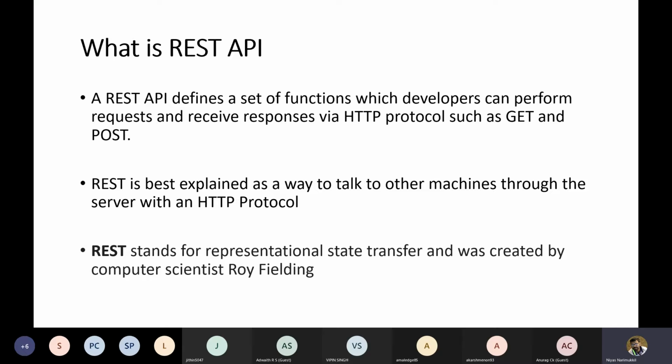The application that needs some resource will send a request to the API provider. Then the API provider will process the request, create an output, and send the output back to the requesting client in the form of API responses. This kind of communication works under the REST architecture. REST, representational state transfer, was created by a scientist called Roy Fielding.